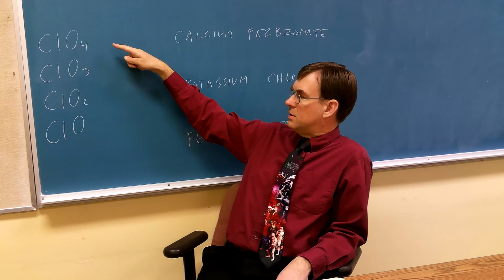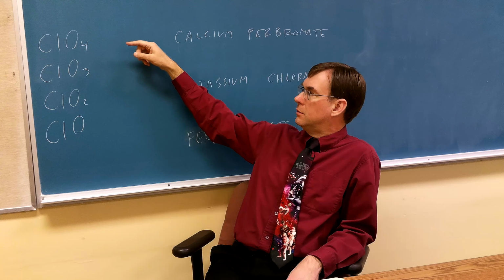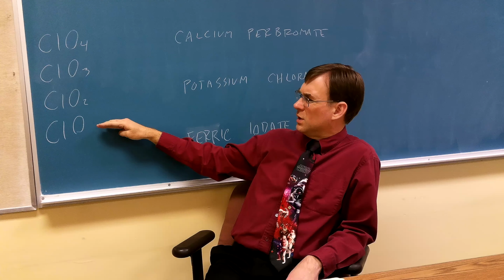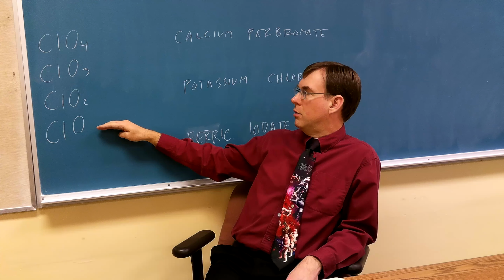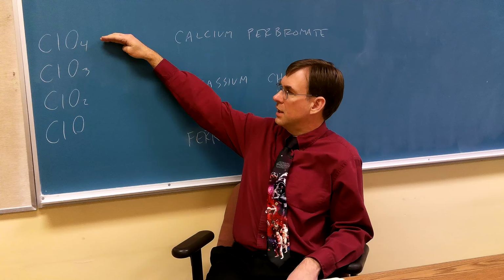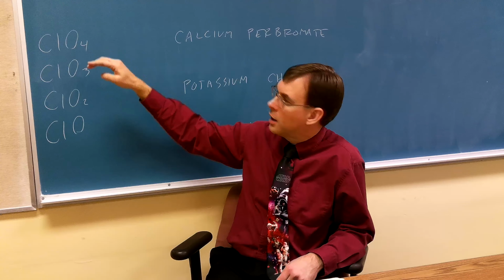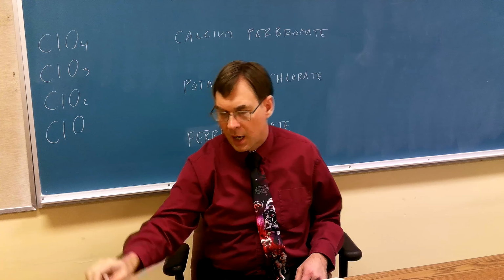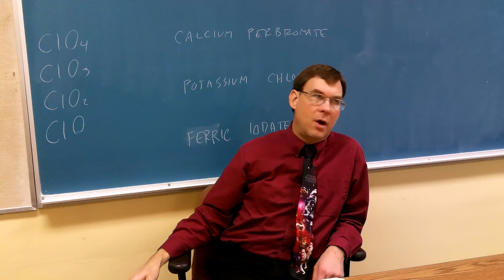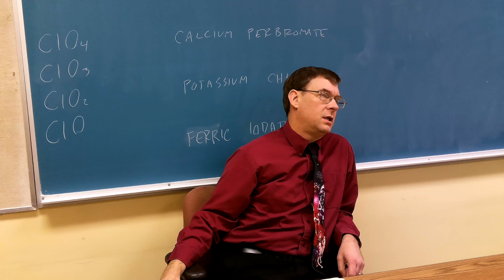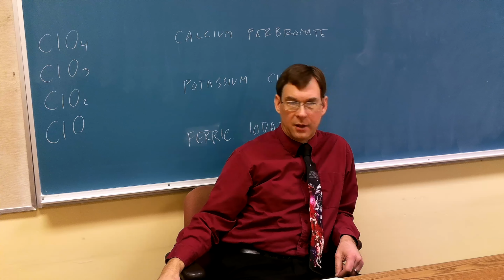Which one of these is chlorate? ClO3. So what's this one? Chlorite. So what's this? Hypochlorite. And then this is perchlorate. Chlorine is in Roman numeral 7A, column 17. It is a halogen.